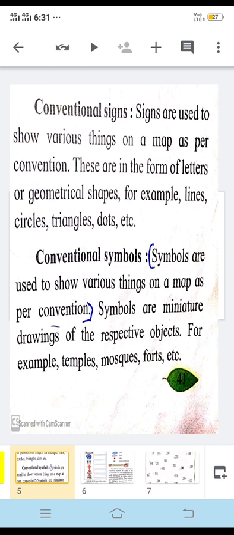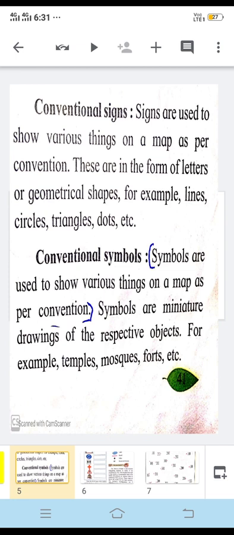If you want to identify them, we should have common signs and symbols which can be understood all over the world. So we have designed certain signs and symbols which can be identified and understood by any person in the world. So we have conventional signs and symbols. Let's see what is in conventional signs.